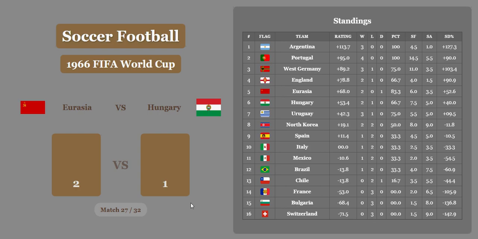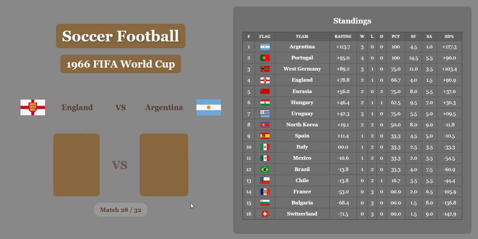2-1, but I think Hungary's going to get a full goal here if I'm not mistaken. They do, so they're going to draw, but Hungary really needed the win to be in contention for this. But that's going to take both countries down, I think. No, I think they'll both stay in their spot. 5 and 6. Uruguay under that in 7th.